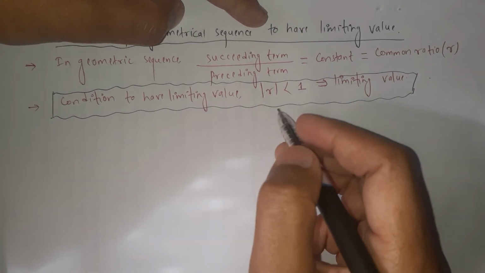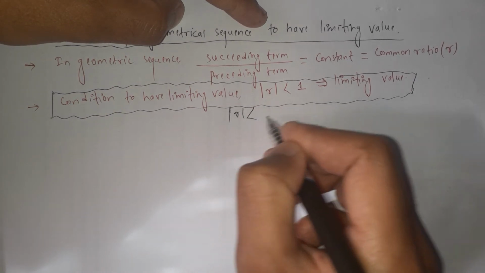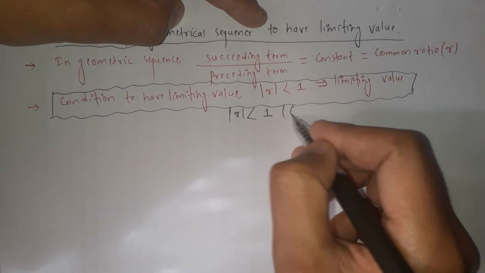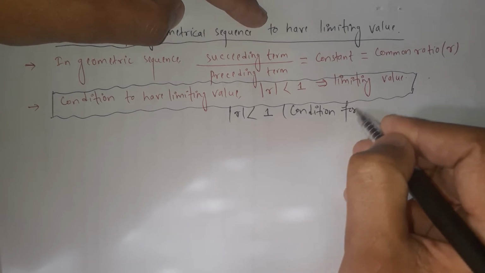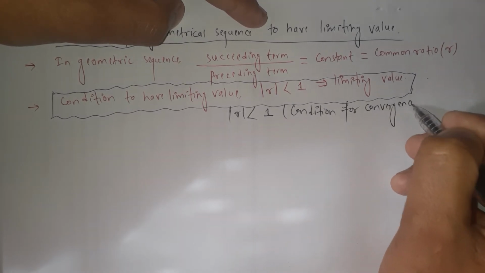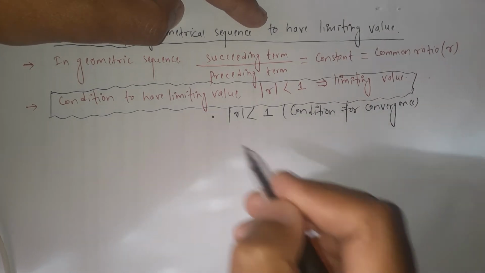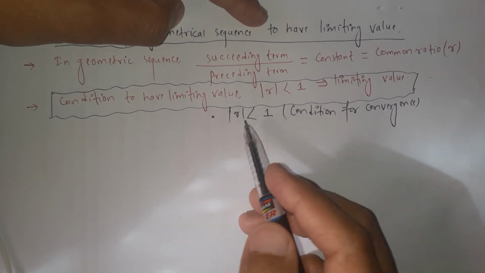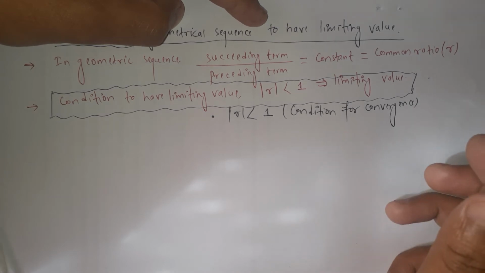This condition, the modulus of r less than 1, is also the condition for convergence. In a geometric sequence, if the absolute value of the common ratio is less than 1, then the sequence will converge to a point.